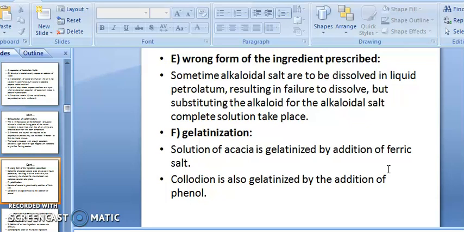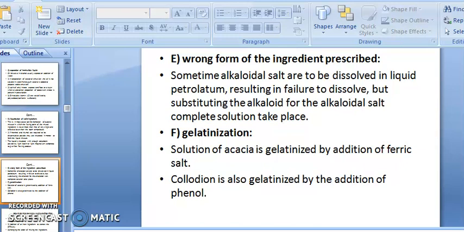Sometimes alkaloid salts are to be dissolved in liquid petrolatum. Dissolving the alkaloid salt in petrolatum results in failure to dissolve, but substituting the alkaloid for the alkaloidal salt gives complete solution. If you want to prepare the liquid dosage form, you have to add alkaloid plus petrolatum, and a very good solubility preparation will be obtained. Because of the choice of your salt, you choose your alkaloid instead of the alkaloidal salt; you have to use the plain alkaloid.